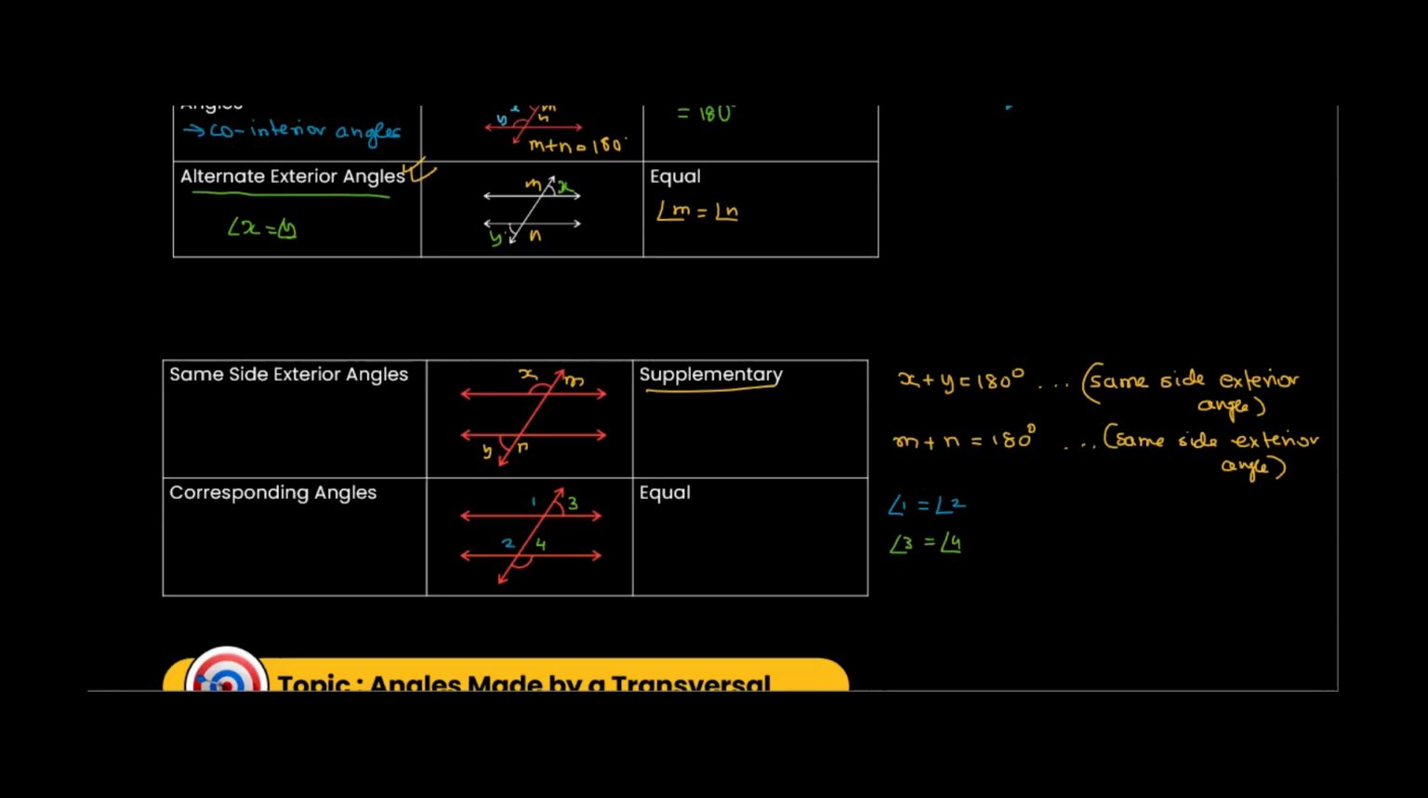Let's say we have here 5 and we have here 6. So angle 5 is equal to angle 6, again corresponding angles. Okay, let's say we have angle 7 and angle 8 here. So angle 7 is equal to angle 8. All of these have the same reason, that is corresponding angles. Is it making sense? Are you able to understand? Okay, let's move ahead here.